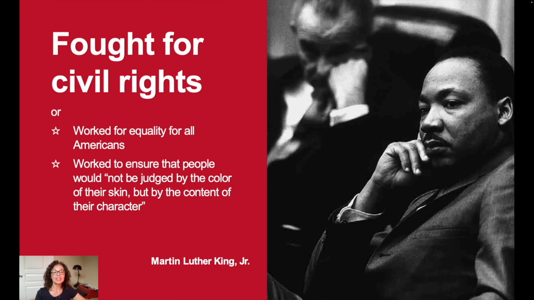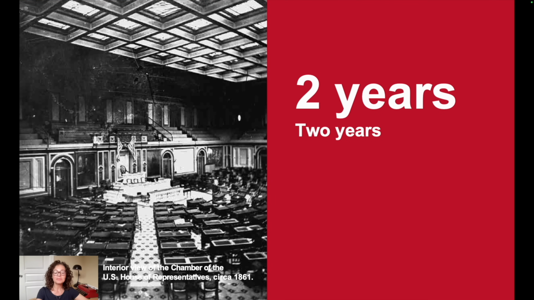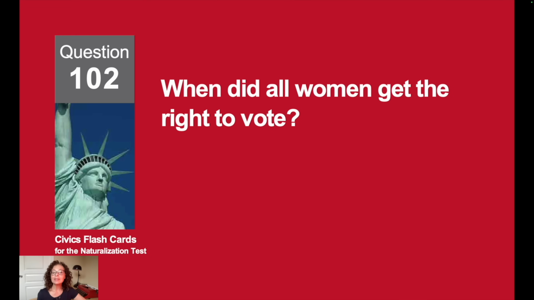Martin Luther King Jr. fought for civil rights. How long is a term for a member of the House of Representatives? 2 years. When did all women get the right to vote?